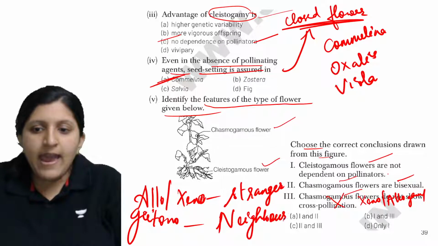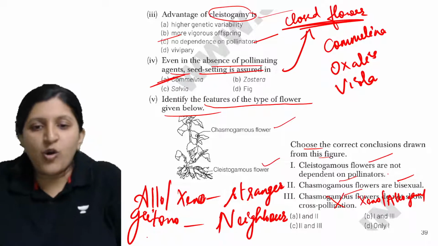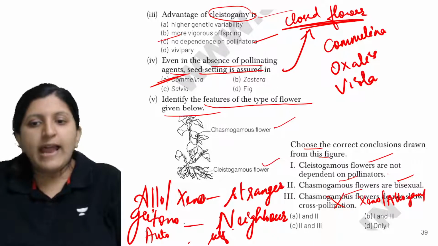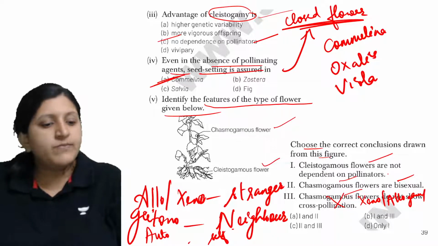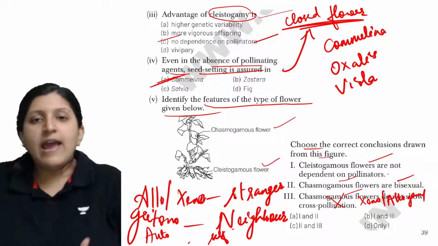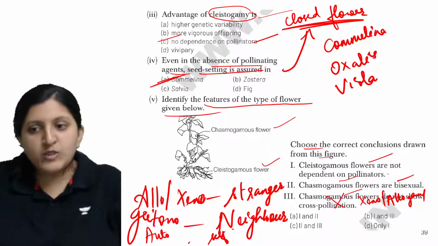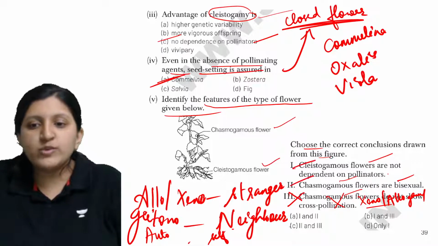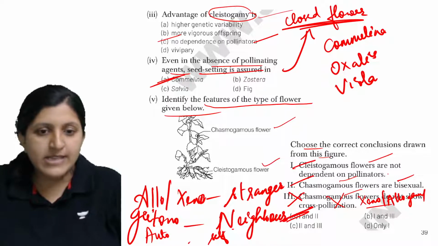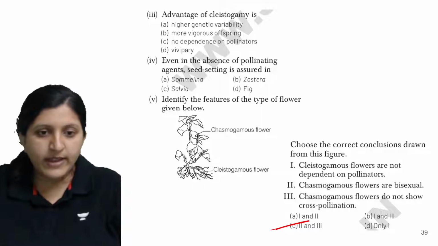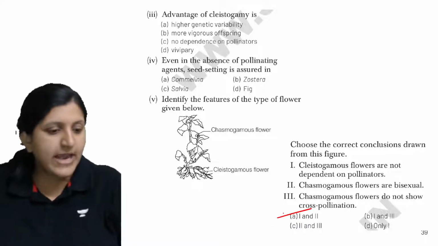And then there is autogamy. Autogamy is basically self. In this case, since it is an open flower and it is bisexual also, other pollen grains can also reach there, so it is a stranger marriage, that is, xenogamy is possible. So this statement goes wrong, so 1 and 2 is correct, this is the answer. So I'll just erase this part. I'm sorry, not that. This is the right answer, so that is 1 and 2.